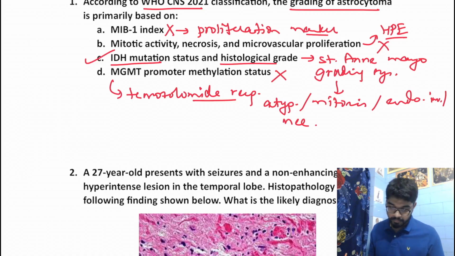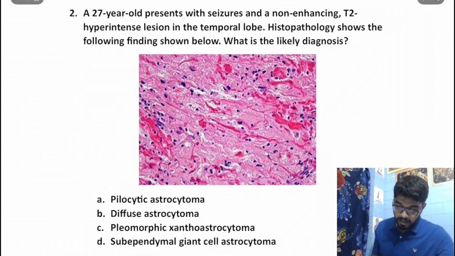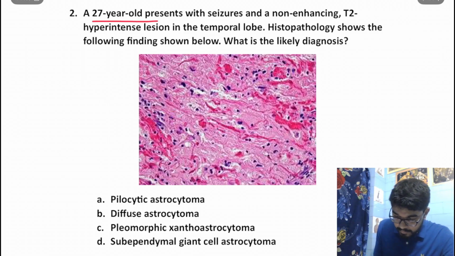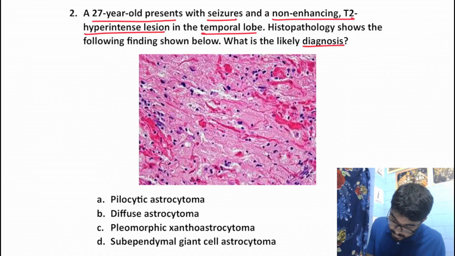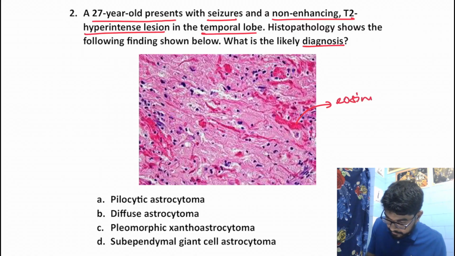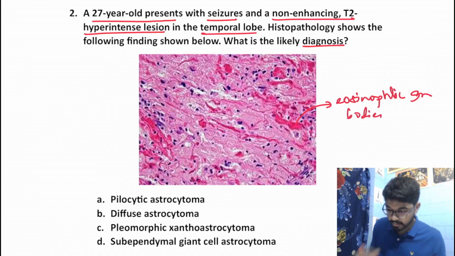Okay. Moving on to the next question. A 27-year-old presents with seizures and a non-enhancing T2 hyperintense lesion in the temporal lobe. Now, histopathological examination shows the following finding. What is the likely diagnosis? In the histopathological examination, we can see eosinophilic granular bodies.